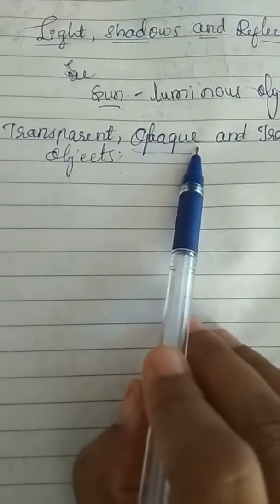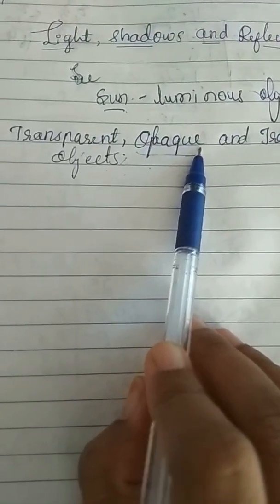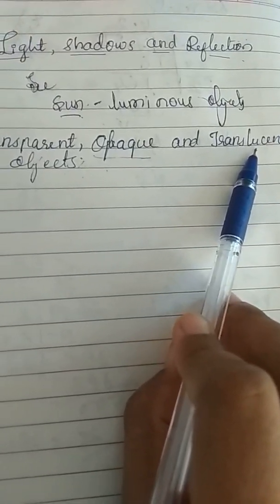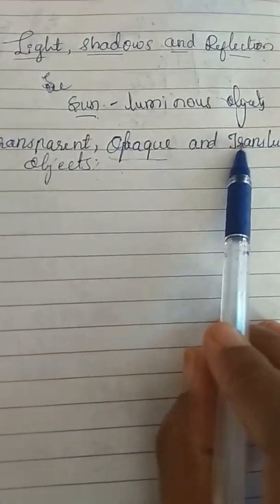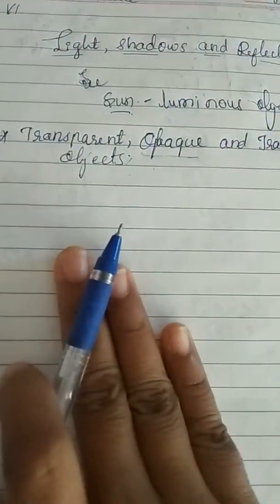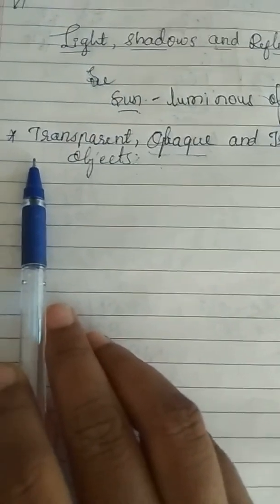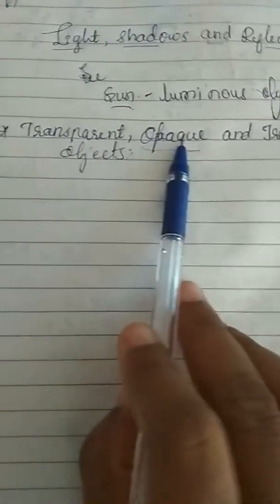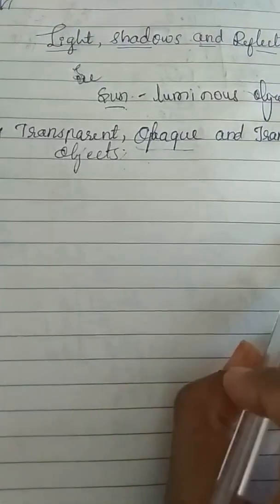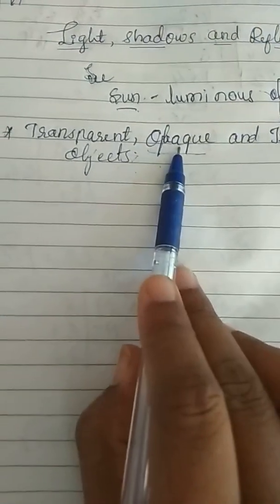There are some objects through which we can see but not very clearly. They are called translucent objects, like window glass, and if you put oil on this paper, from that we can see but not clearly. That is translucent objects. So in exams they will ask what are transparent, opaque and translucent objects. Give examples. You have to write the definition and two examples.